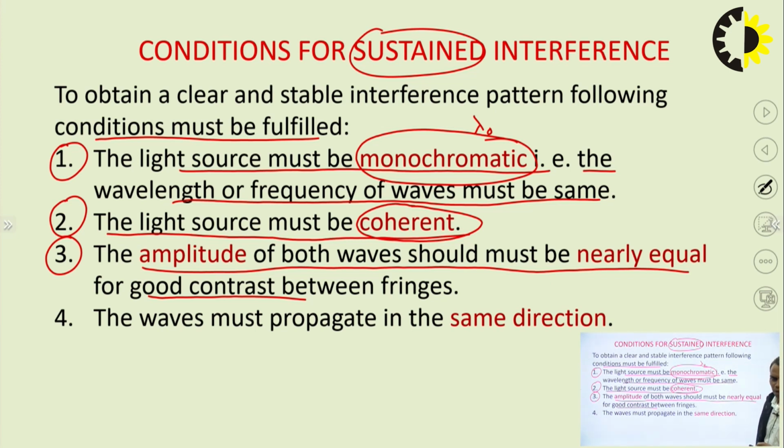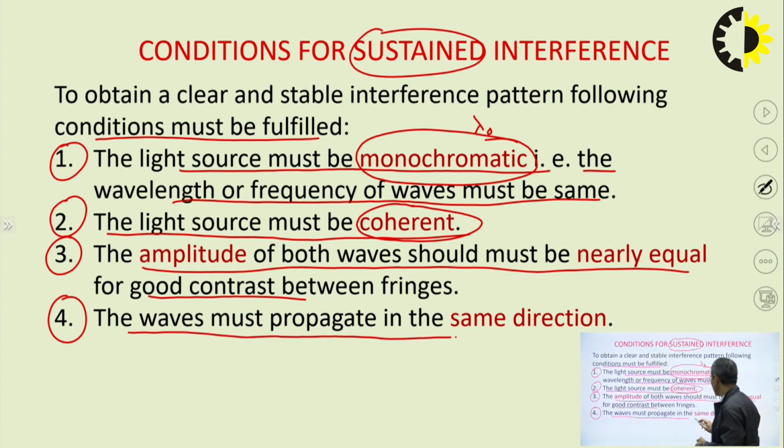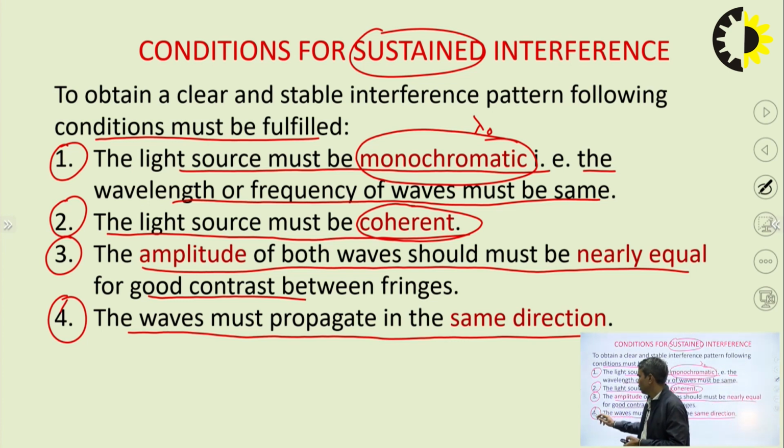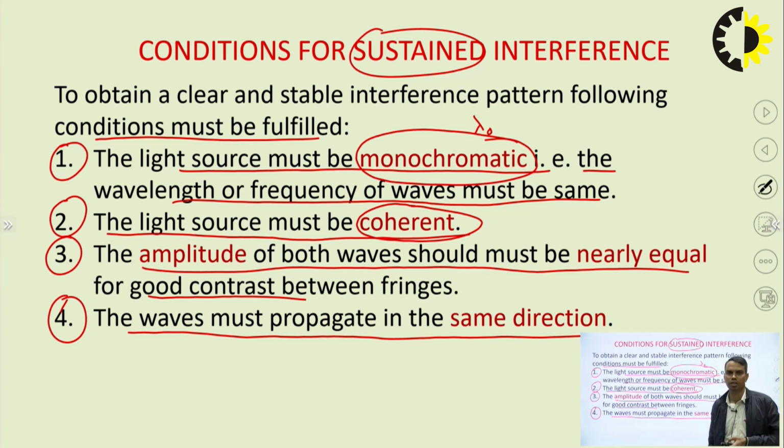The fourth one is the waves must propagate in the same direction. This is obvious. If waves are going here and there, we cannot observe interference. Interference means they are propagating in the same direction. So these four conditions must be fulfilled to obtain sustained interference.